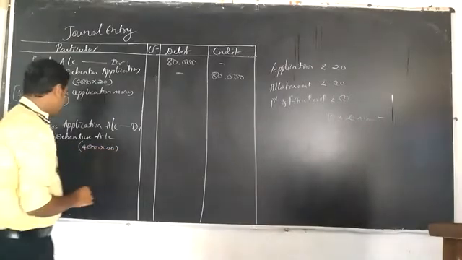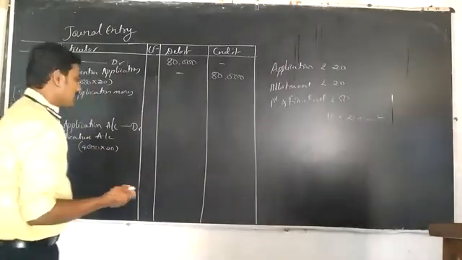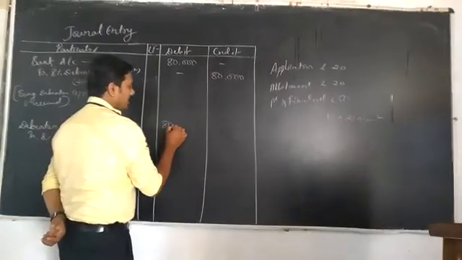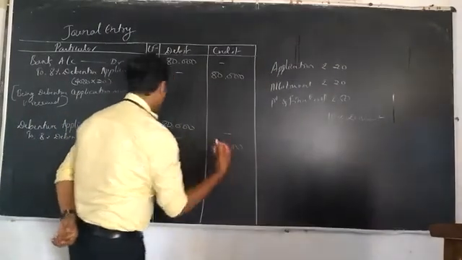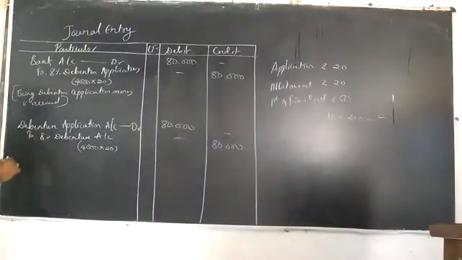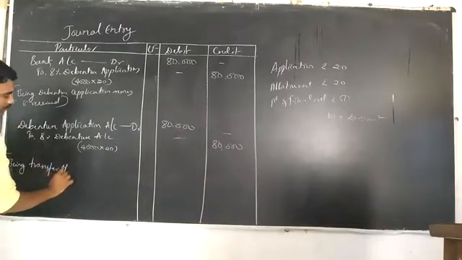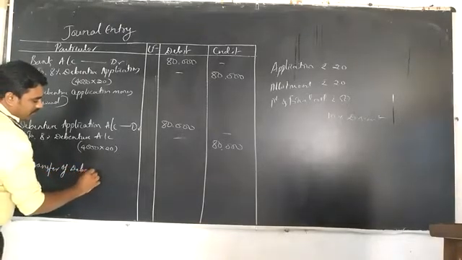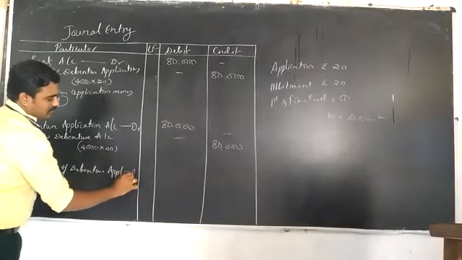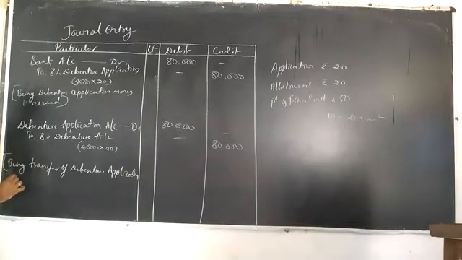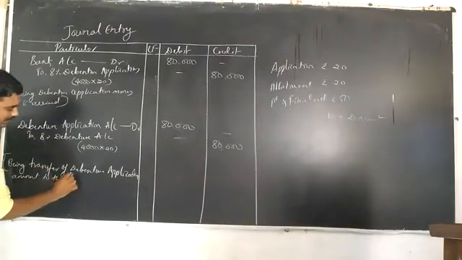We will transfer the debenture application amount to the debenture account. Therefore, 80,000. Being transfer of debenture application amount to the debenture account.